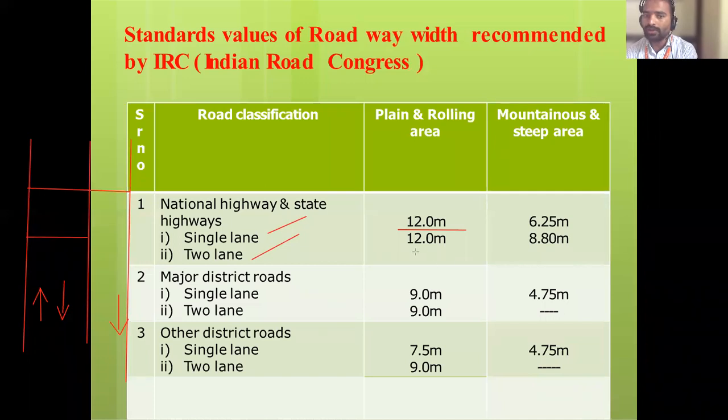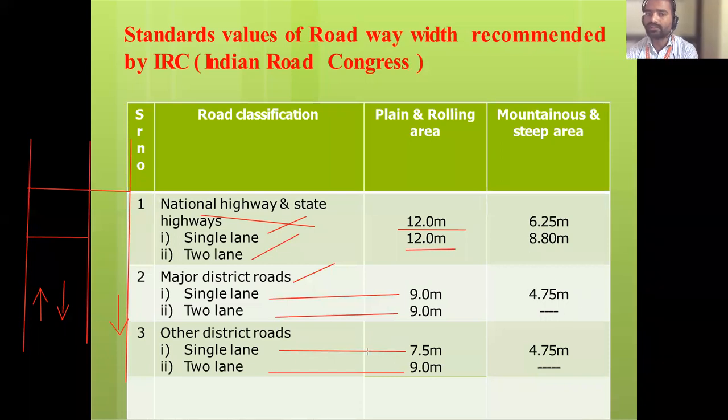And two lane है तो it is 12 meter for national highway and state highway. For MDR single lane है तो 9 meter, two lane है तो भी 9 meter for major district roads. Then other district road, single lane है तो 7.5 and two lane है तो it is 9 meter. And these are values in the mountainous, and it is not asked, just for understanding होने के लिए it is given.